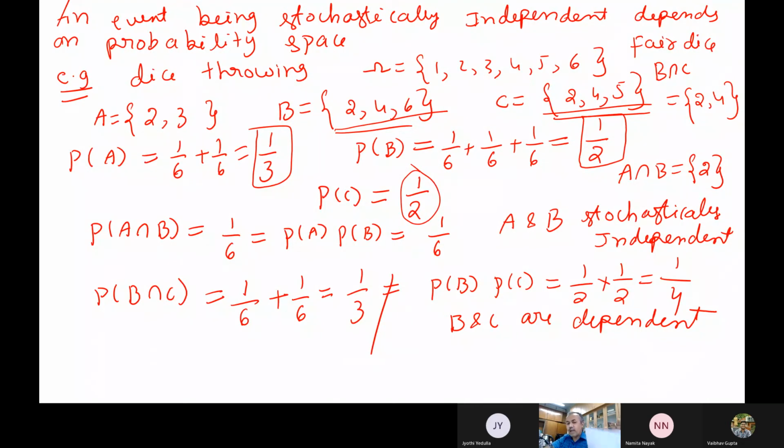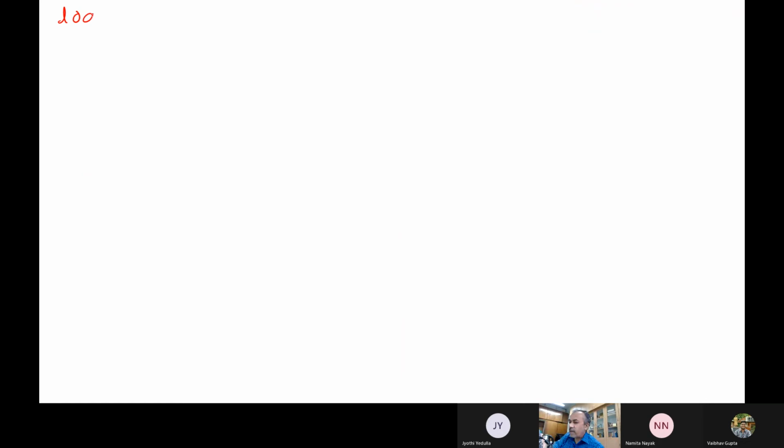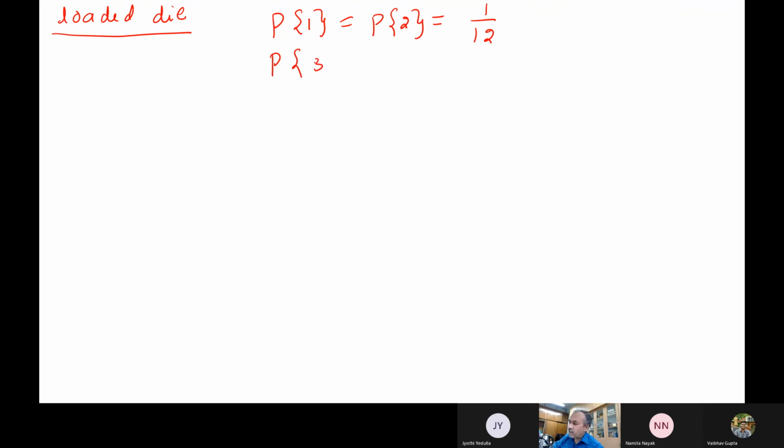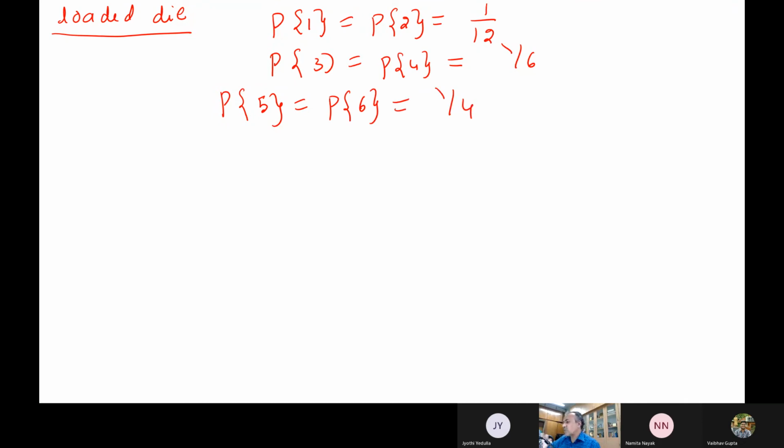Okay. Now we have a loaded die also. The same problem here. So now A and B are independent, whereas B and C are dependent. So this is a cheating die. Here, for the loaded die, the probability of 1 and the probability of 2 are the same, 1 by 12. The probability of 3 and the probability of 4 are both the same, 1 by 6. And the probability of 5 and the probability of 6 are both the same, 1 by 4. It is not 1 by 6 for every face. So it is a cheating die.